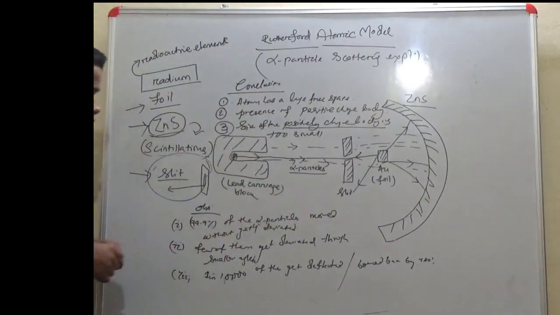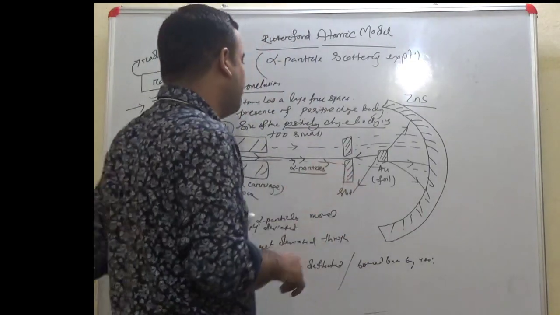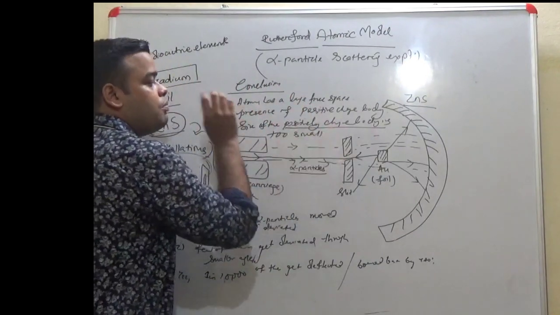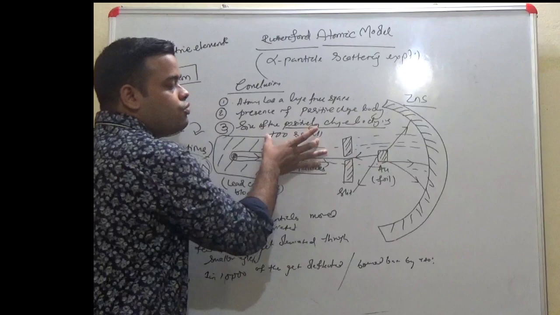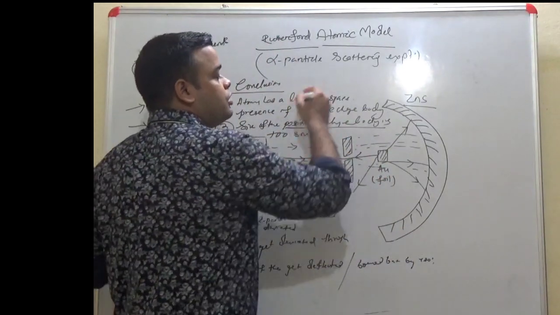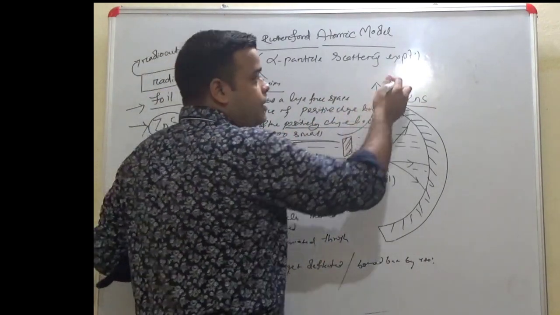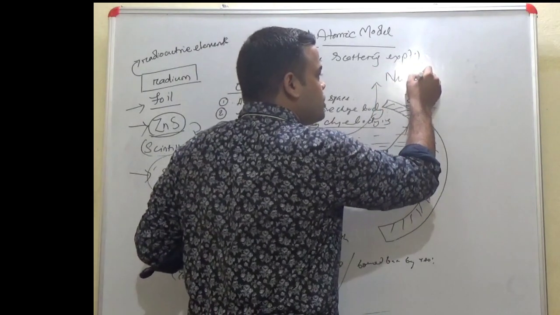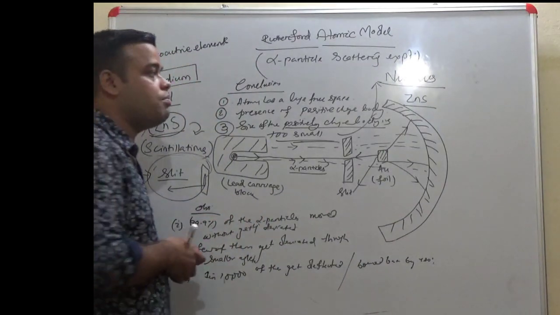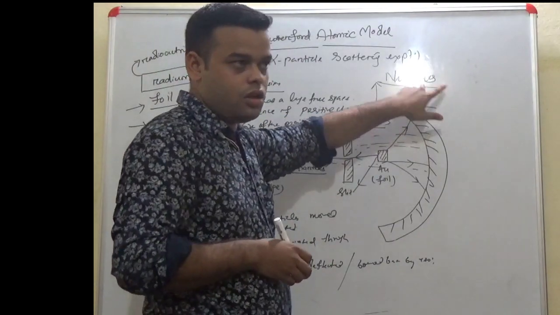Now the third point states that 1 in 10,000 get reflected or bounced back by 180 degrees, which means the positively charged body is there, no doubt, but its size is too small as compared to that of the atom. This third statement gives us a new idea about the term called nucleus. So Rutherford discovered the nucleus through the alpha particle experiment.